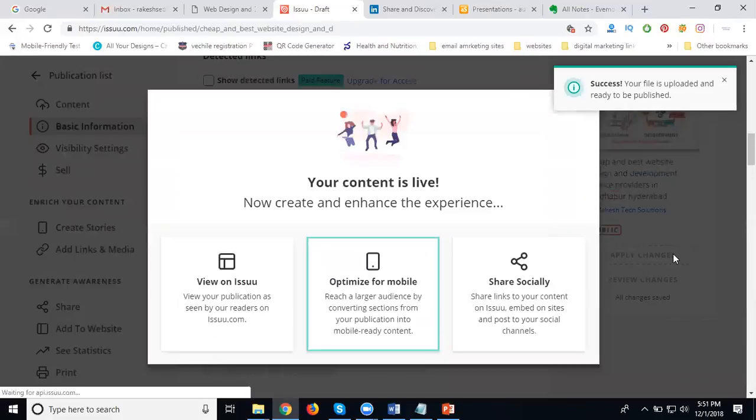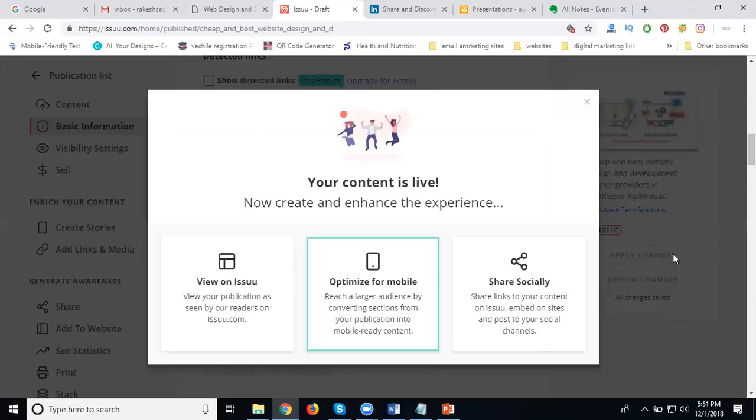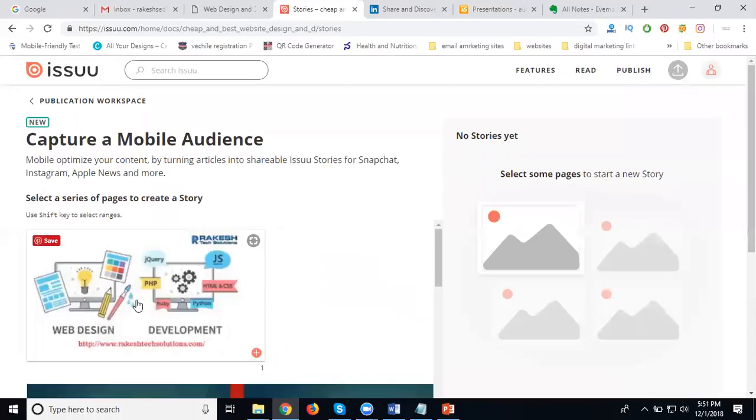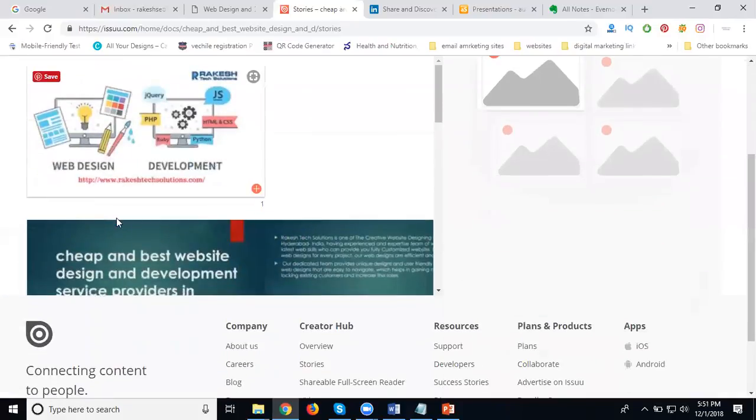This article will be published for your keyword. Three options will be available after uploading the article: share for view on Issuu, optimize for mobile, and share for social. See this one.